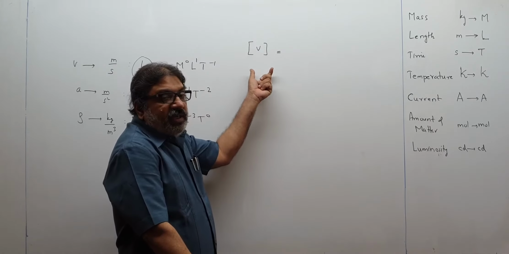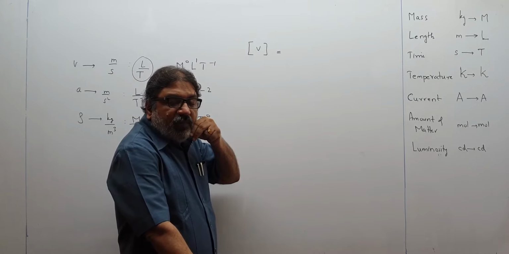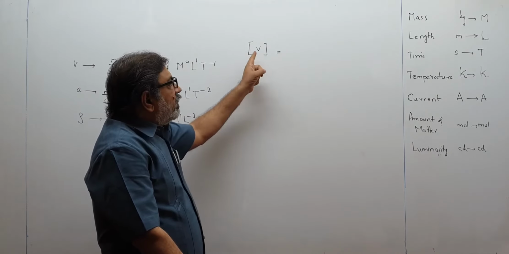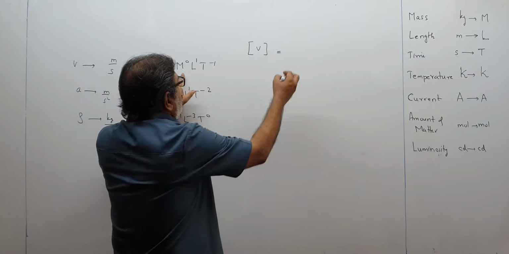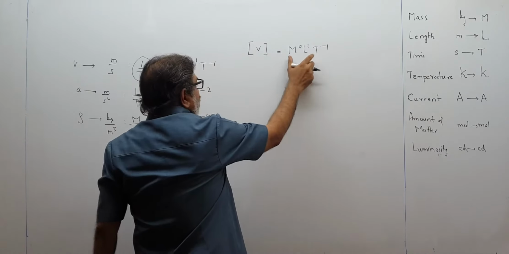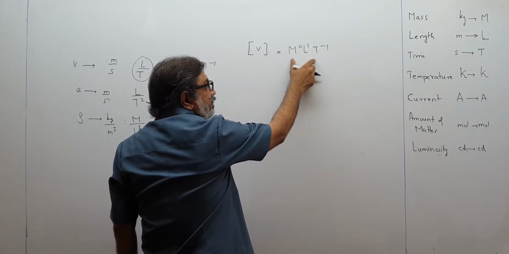The square bracket means dimensions of, and inside whatever the physical quantity we are talking about. So the square bracket and V means dimensions of speed. What are the dimensions? M0 L1 T minus 1. This expression will be called the dimensional formula for speed.